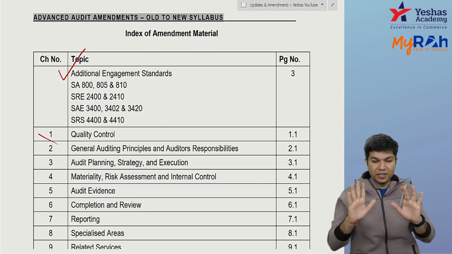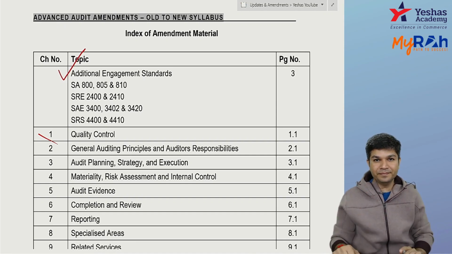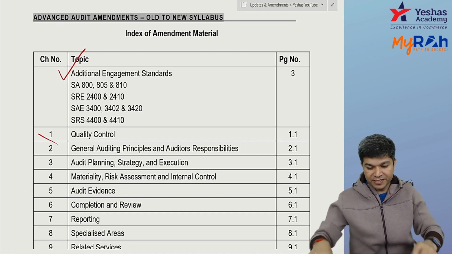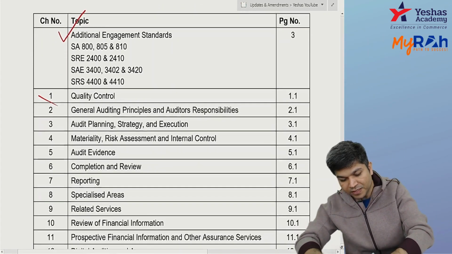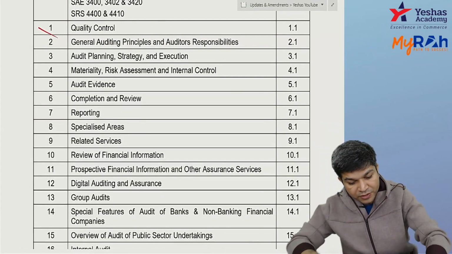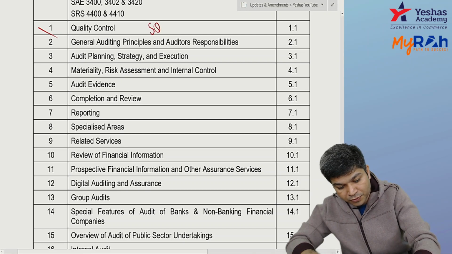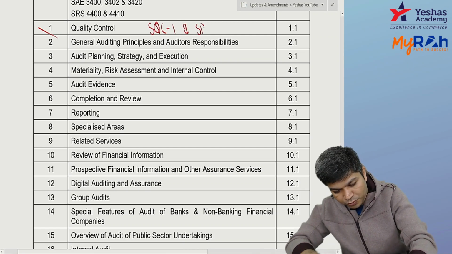Now, if you check chapter number 1 to chapter number 11, you will understand it's nothing but all your standards only. So quality control is nothing but SQC 1, and we have SA 220.